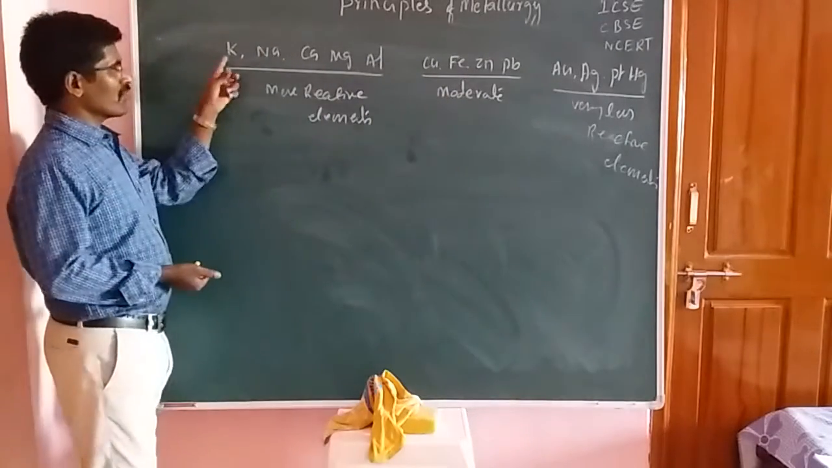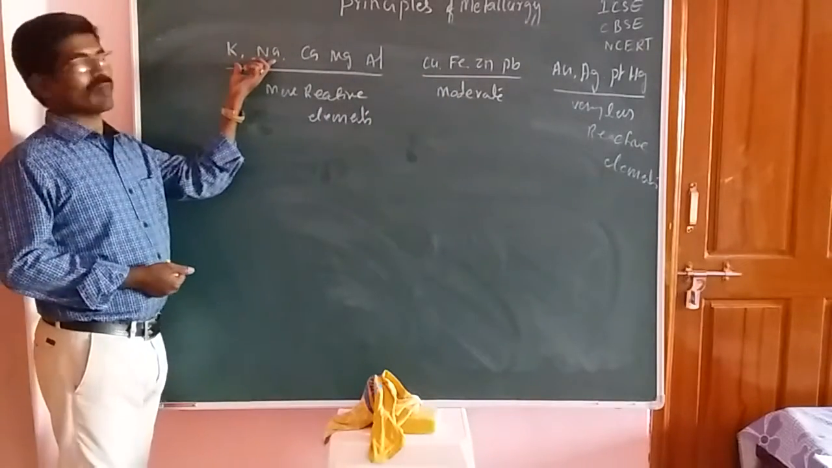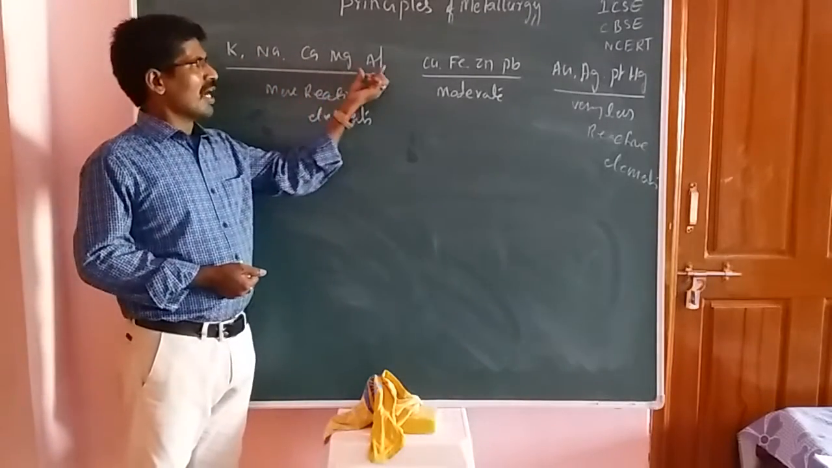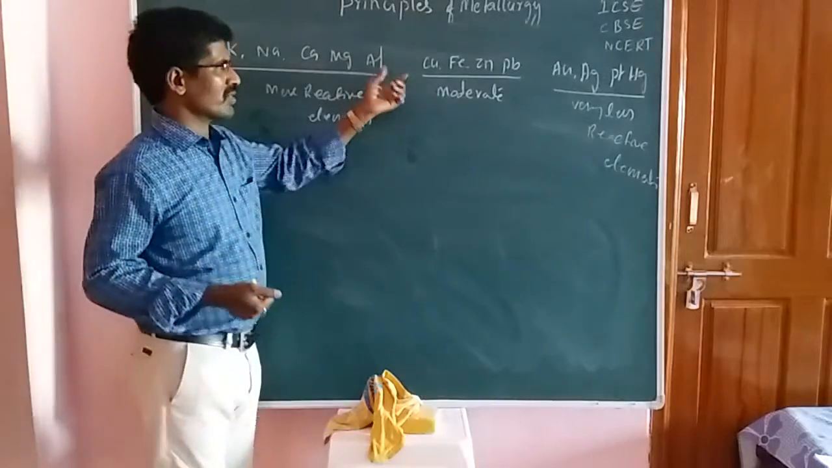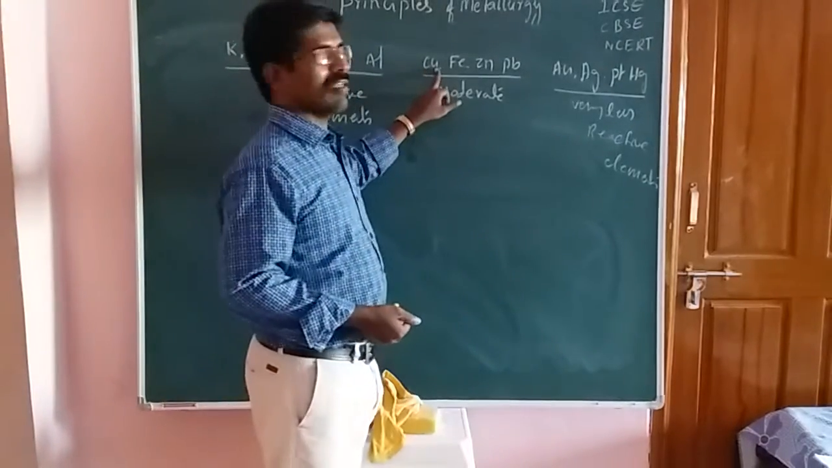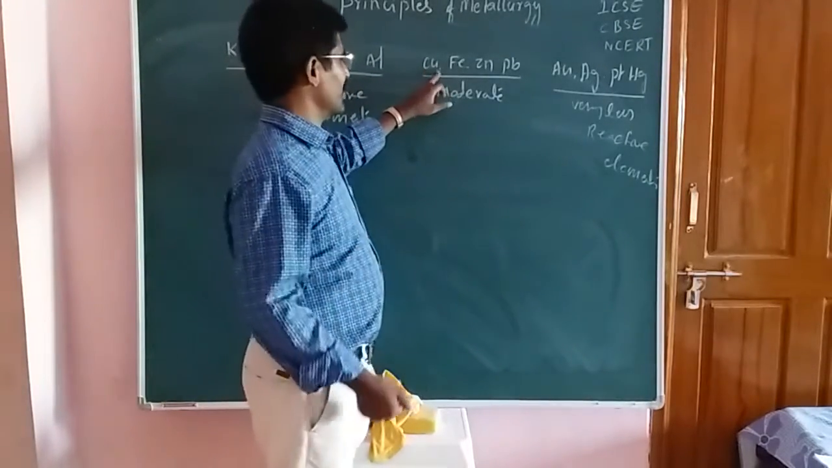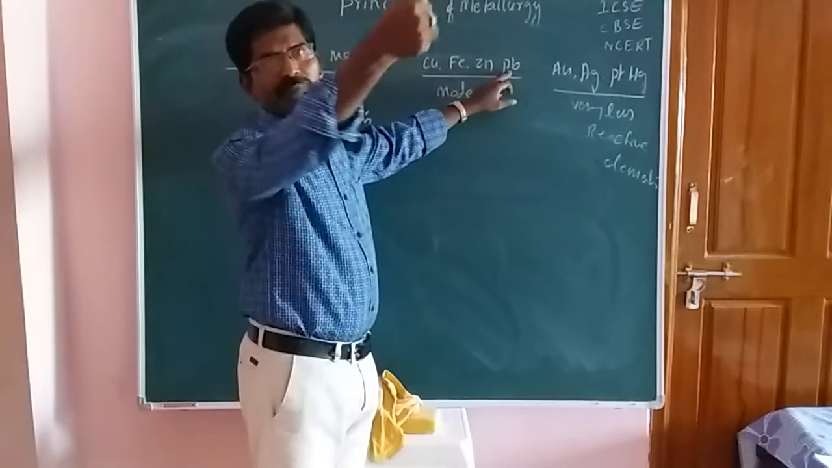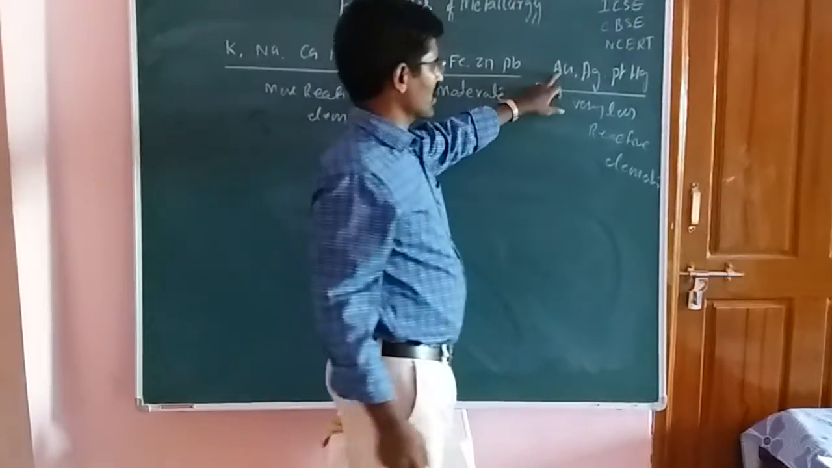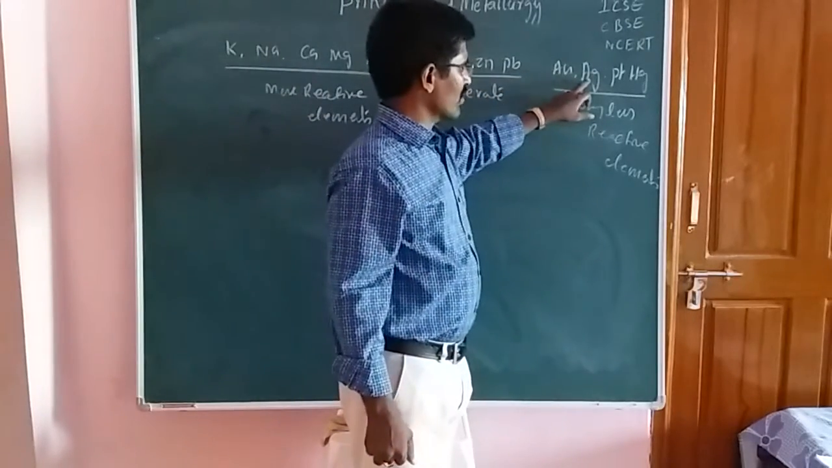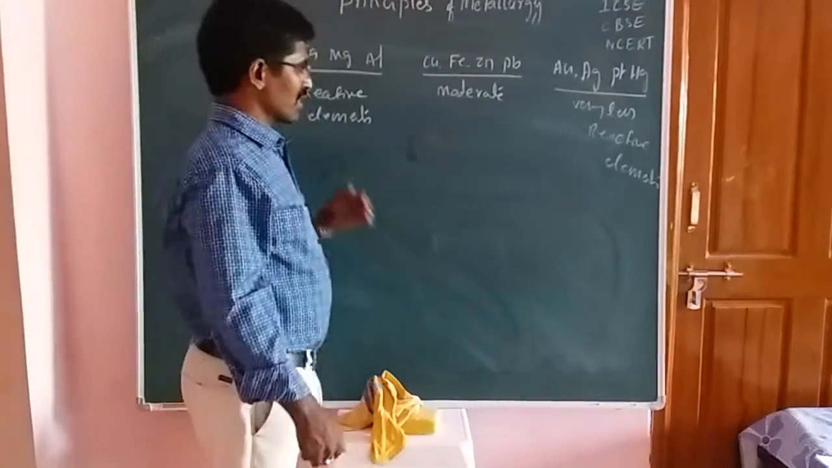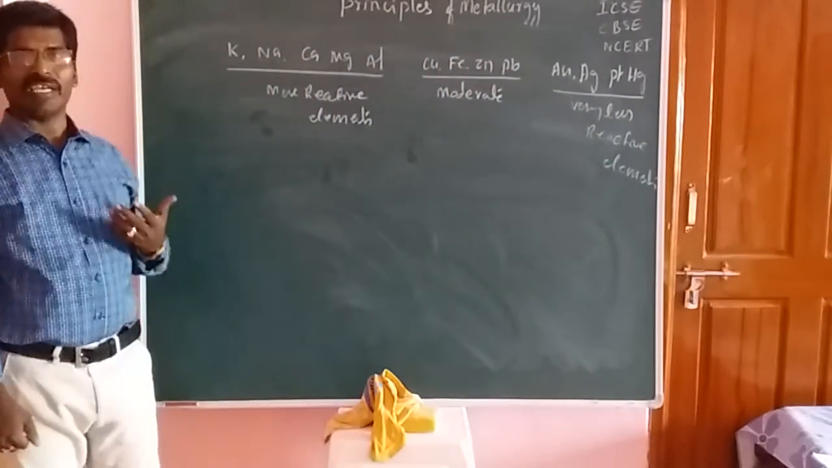Now these two elements belong to the first A group elements, and calcium and magnesium are the second A group elements. Aluminum is the third A group element. Now these are the D block elements. Copper, iron, zinc, and lead come under P block elements. Okay, next are silver, platinum, and mercury. These elements are very less reactive elements.